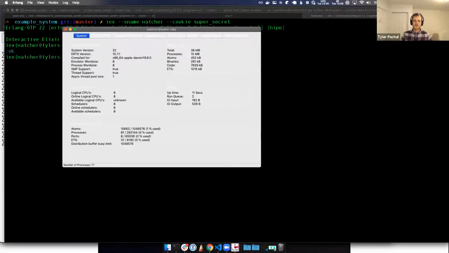This tool has a pretty primitive user interface, but it uses a lot of the code that's just available to any Elixir program. Again, this is just built into Elixir. This is not some dependency I've added. This is one of the tools that ships, so you can help debug your systems running in production with no strings attached, pretty much.